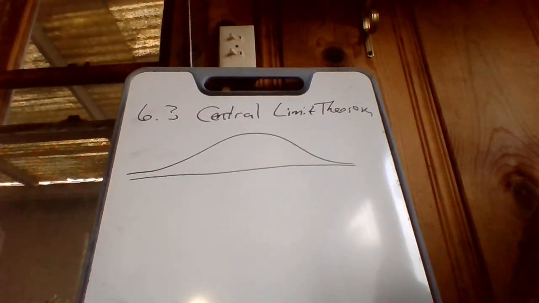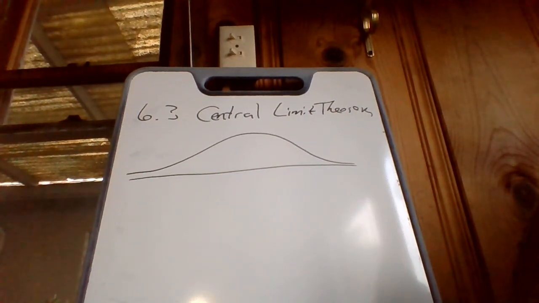All right, section 6.3, central limit theorem. So this is like the first time we've had the actual theorem of statistics, okay? It's in capital letters, everything you know is supposed to be important. All right, but this isn't a class in theory. It's not like I'm going to make you write a proof. It's not even like I'm going to have you state it, but you kind of need to know what it is.